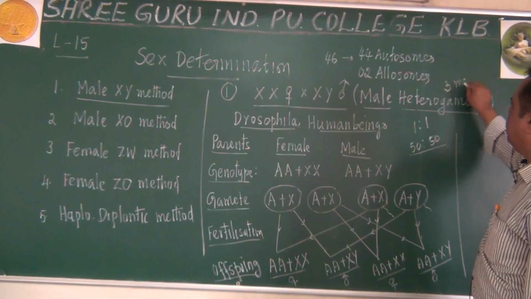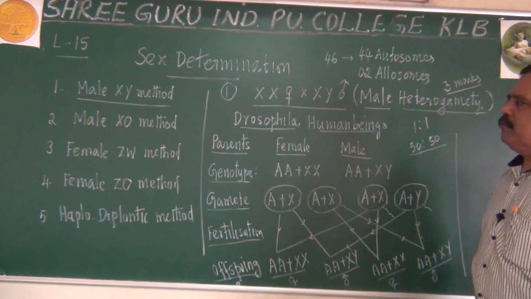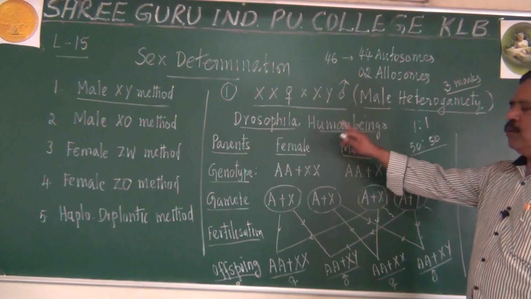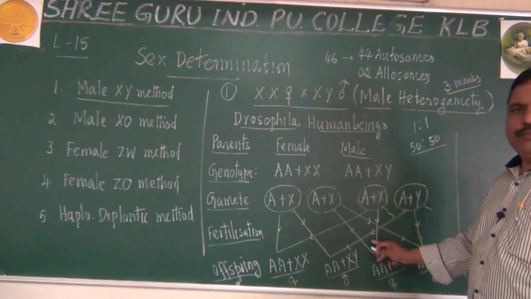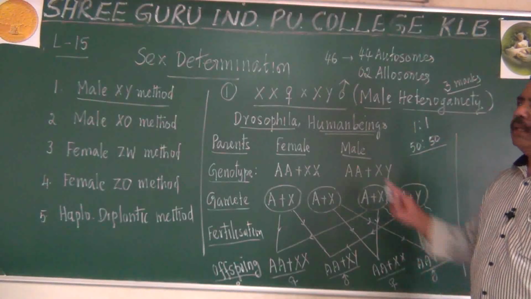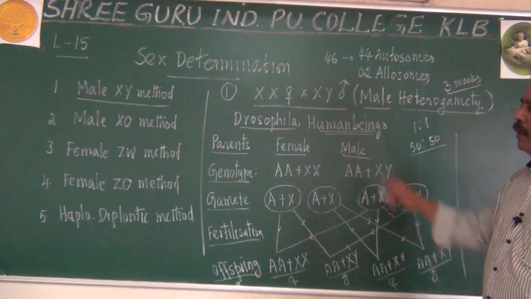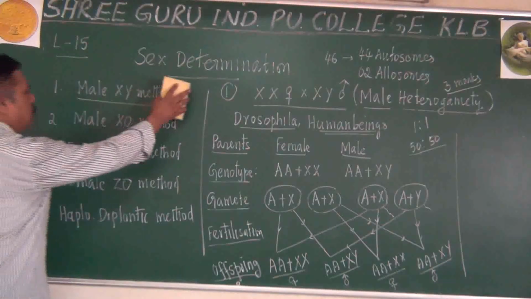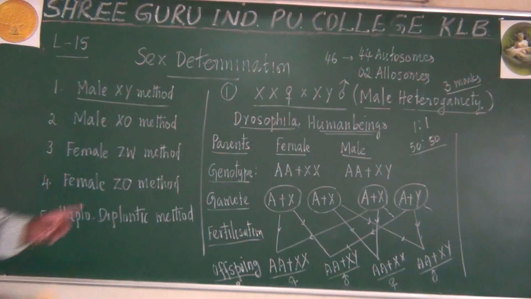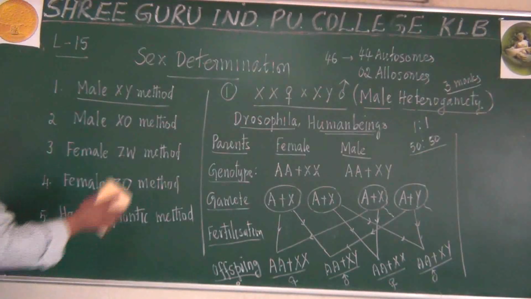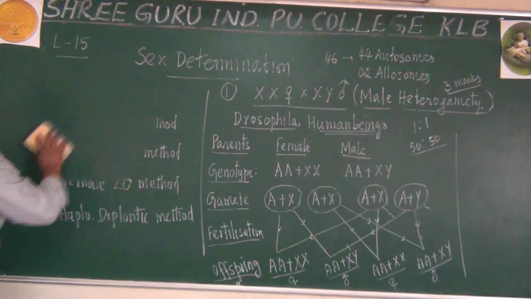Okay? Male heterogametic. Let me explain this with reference to human beings now. This was regarding both Drosophila and the general outline I gave you. When the same thing is applied specifically to the human population, how will it work? I will explain here. Listen to me. So we human beings also follow XX, XY type of sex determination. How is it applicable in the human population? Let me explain. Human sex determination.